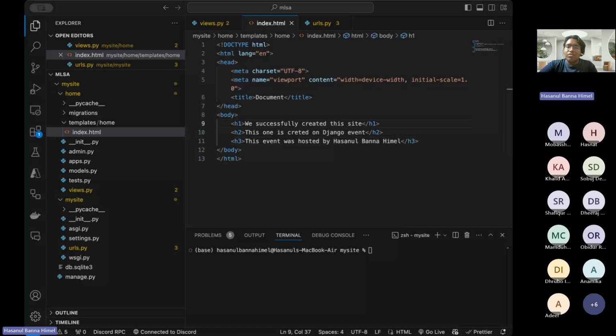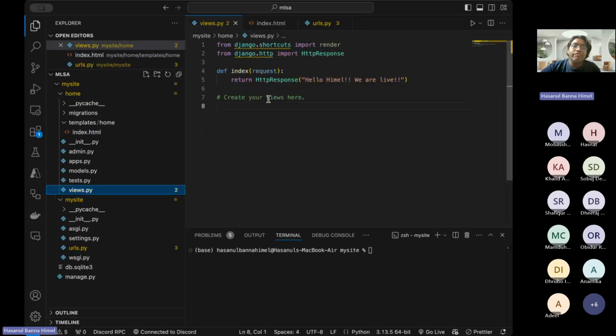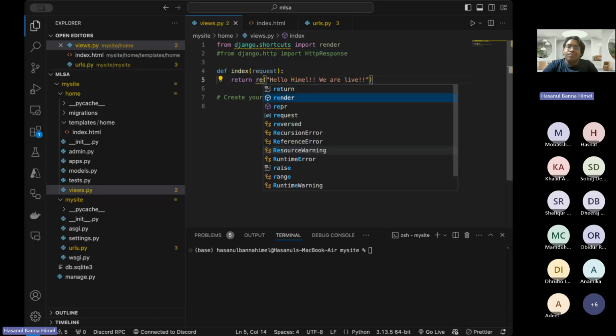So now what we are going to do is add this in our view. In the views, we are going to comment this out here, and in the index, in the return, we are going to call the render.